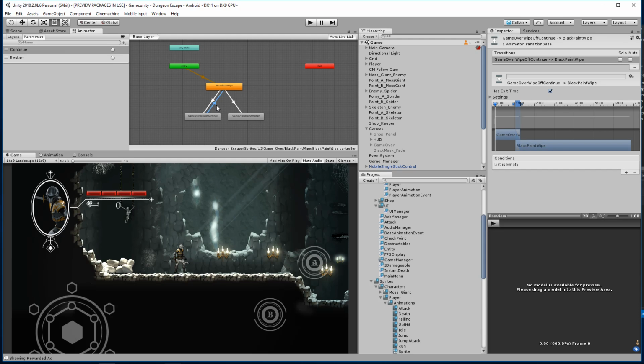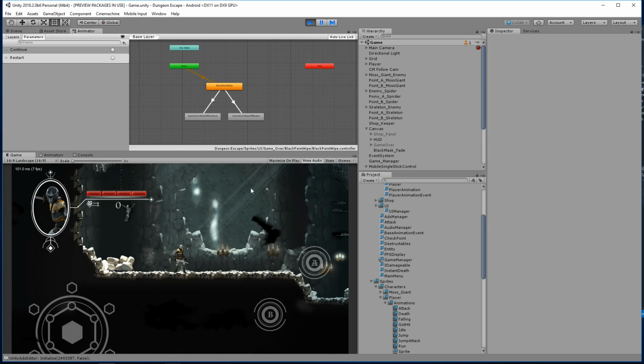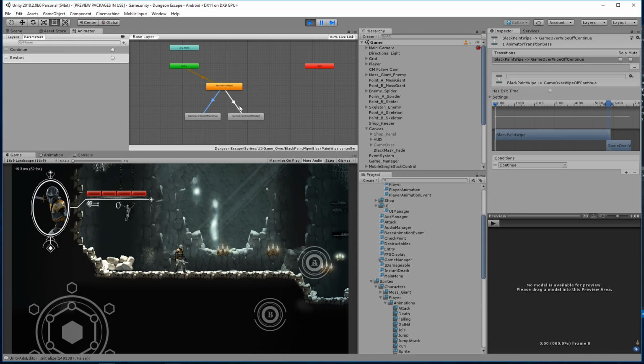So what we need to do here, let me see how it currently functions. Right now the default state is the black paint wipe. When the game starts, it's black and it basically fades away. It happened really quickly there, but it did fade away. Right now it's stuck on there, waiting for the next move.